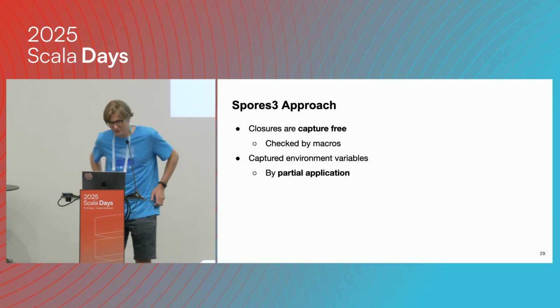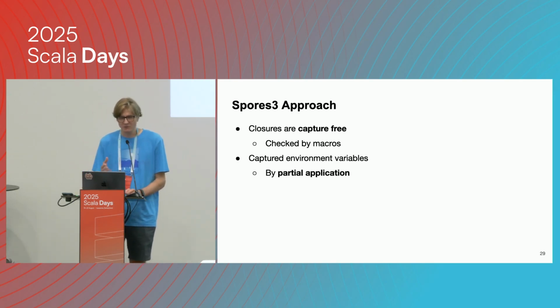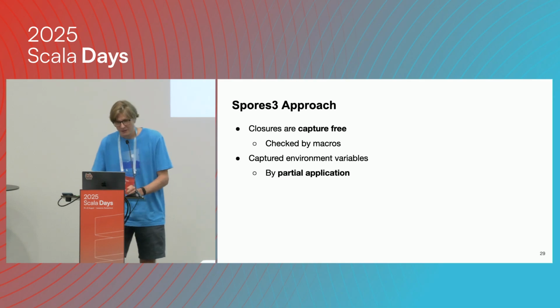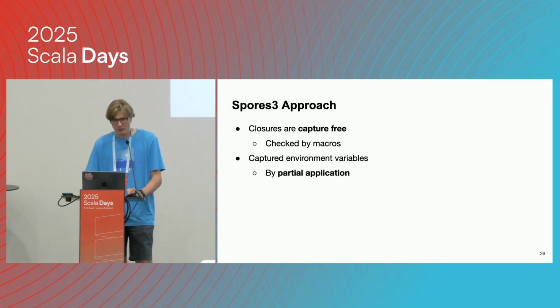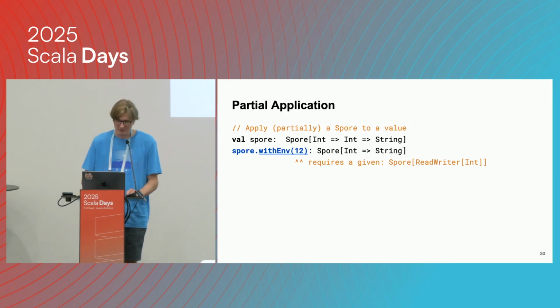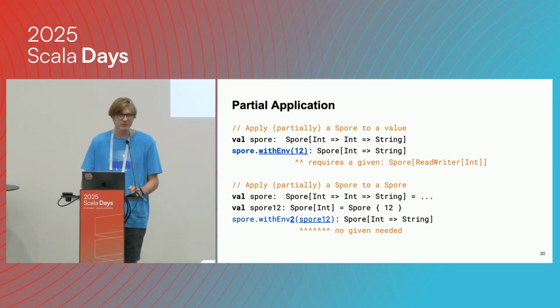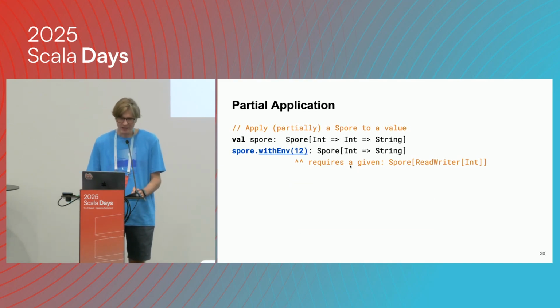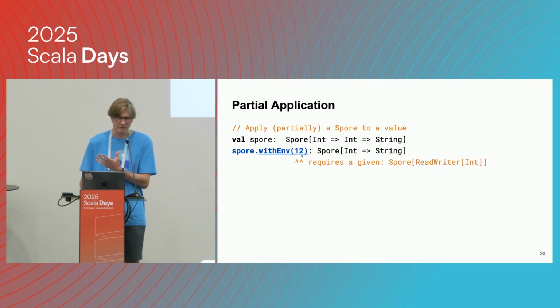Okay, and so, I think Philip also mentioned this, but just in short, the approach that we have is that the closures are capture-free. So we always make sure that these things that we want to serialize are capture-free. 5 minutes left. Okay. And how do we do environment variables? We do so by partial application. Okay, because of the time restrictions, I'll just do this slide and then I'll fly through to the example. Here, partial application is quite interesting. Let me go one back. Here we have a spore, and we can partially apply it to, for example, a value, and this gives us a spore.